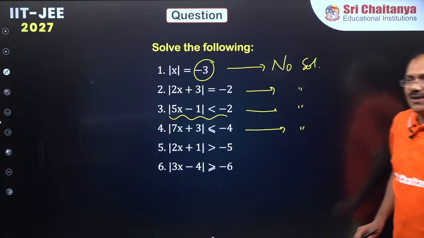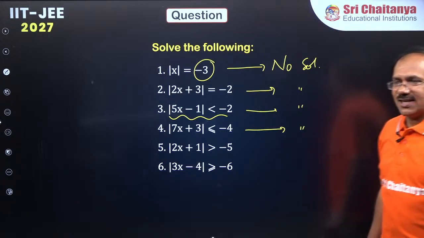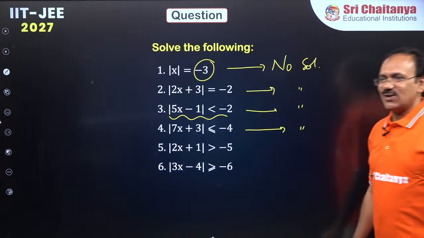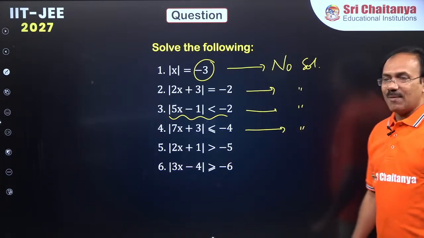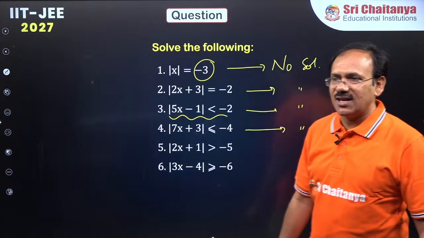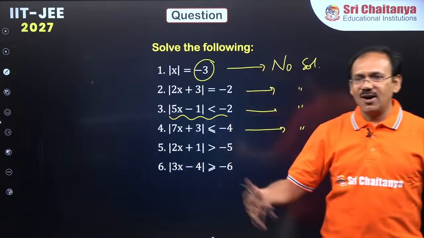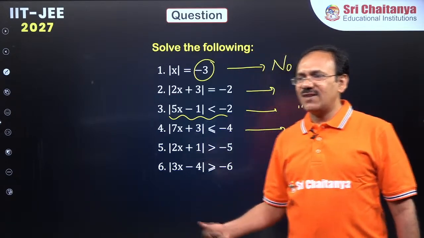Yeah, Bharati, I know, Guntakal, Anantapur district, railway school. Yeah, modulus of something greater than minus 5. Come on, dear students, fifth question, what is the answer? Fifth question, come on. Fifth question.